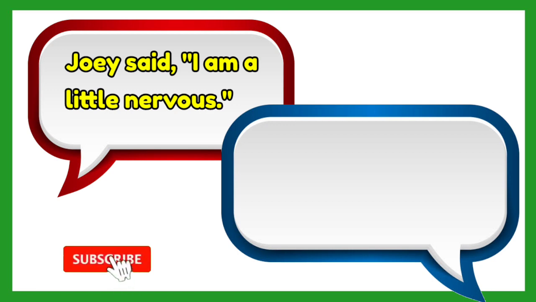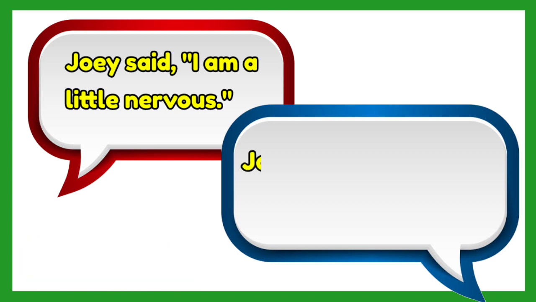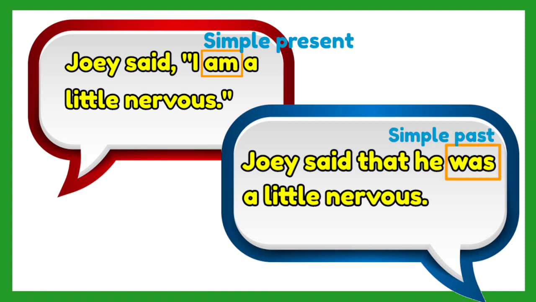If we change this into an indirect speech, it will become, Joey said that he was a little nervous. As you can observe, the verb am in the direct speech, which is in the simple present tense, is now changed into was in the indirect speech, which is in the simple past tense.